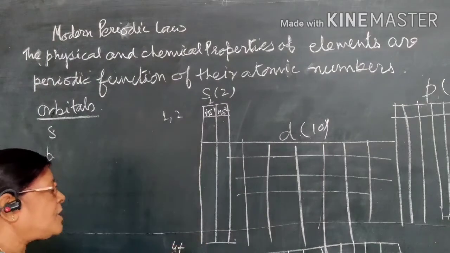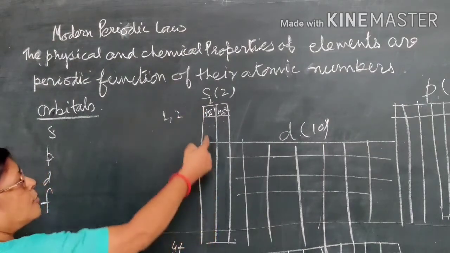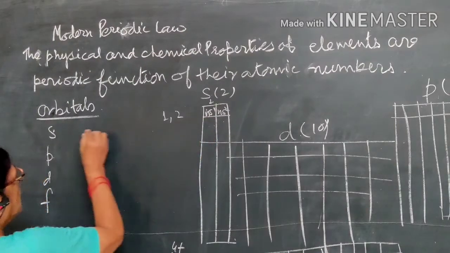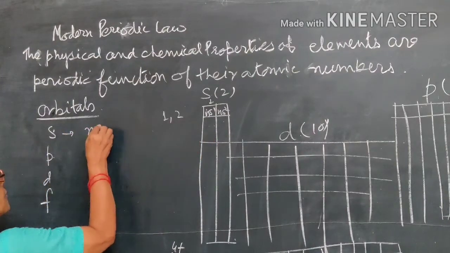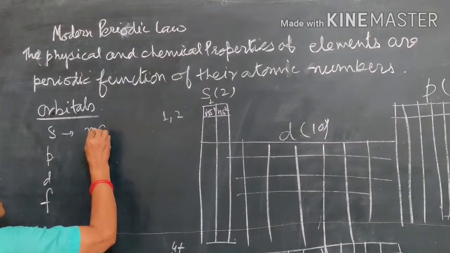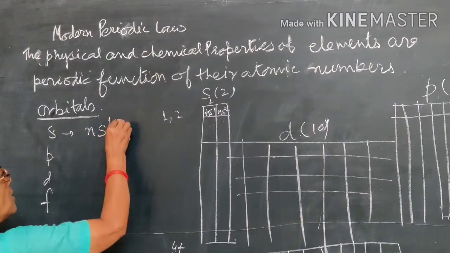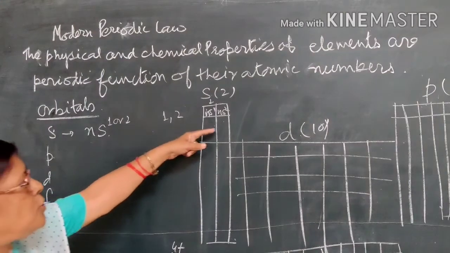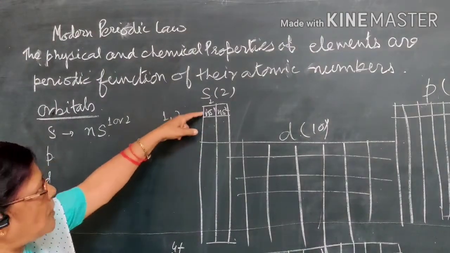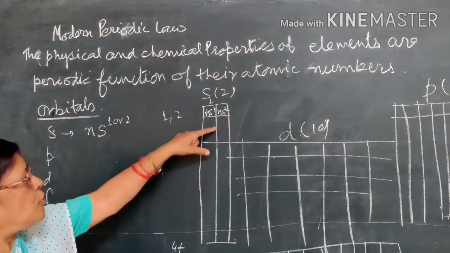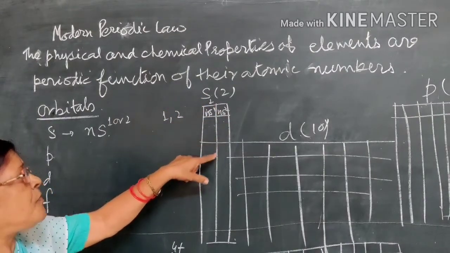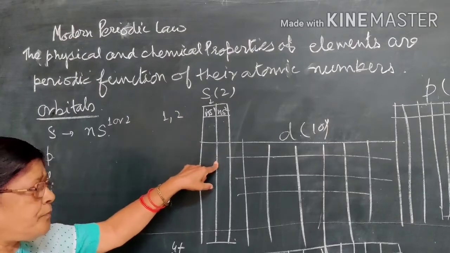So for the first group the general electronic configuration is ns1, and for the s block the general electronic configuration is ns1 or 2. So the s block is divided into two groups, the first group and the second group, because the capacity of the s orbital is 2.